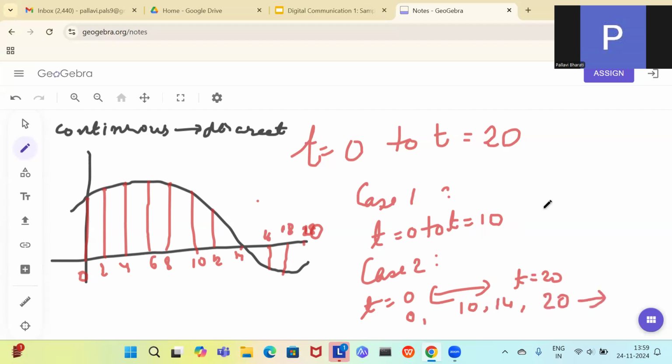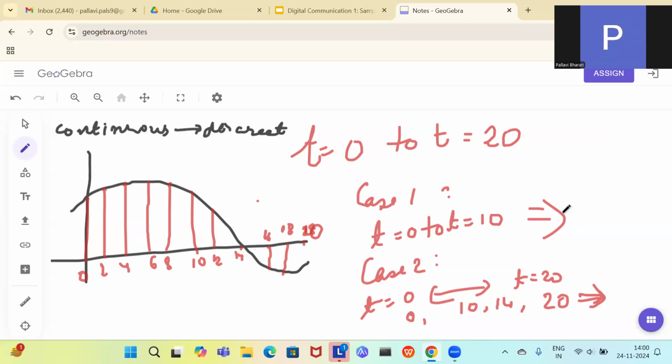In these 2 scenarios, you are not covering the full length of the signal. You are not taking the signal samples at correct intervals.